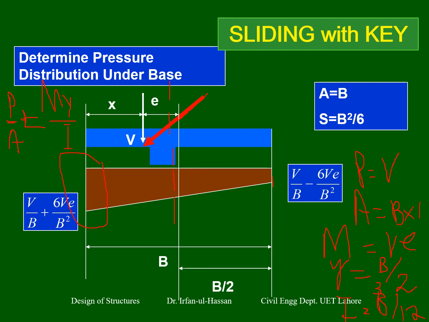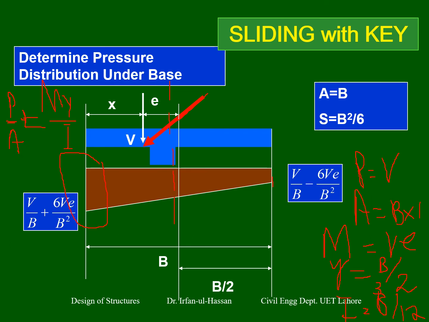V over B, P over A, V over B plus My over I. M is this, Y is this, I is this. So we get, or you can say, M over S, where S is the section modulus, which is I over Y. And on the other side, it's V over B minus 6V over E. So we get the other force and the pressure on both sides.